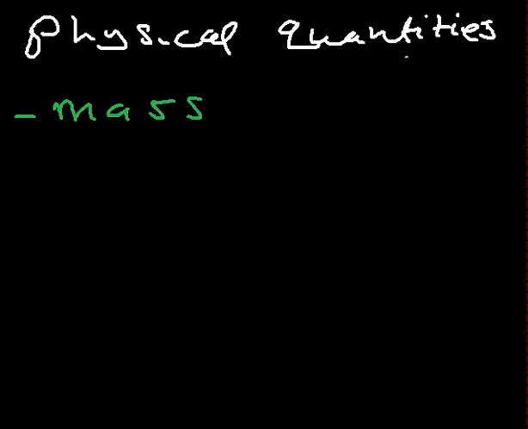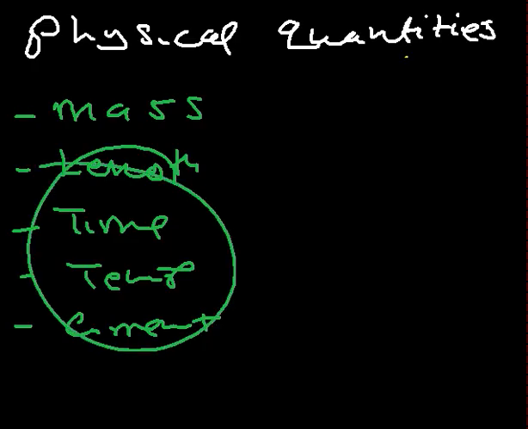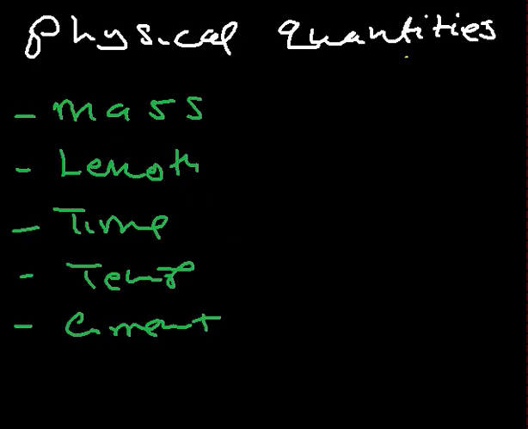In other words, there is no combination of any other physical quantity other than the mass itself. We have the length, the time, the temperature, and the current as well. So these are what you call the fundamental physical quantities.